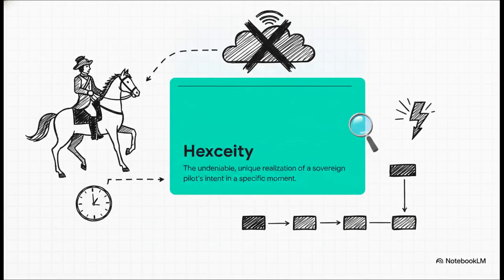It is pure mathematical logic, seamlessly translating into actual electrical signals to physically spin a motor or light up a room. And when that physical translation actually happens, we achieve something profound called hexagicity. Think of it as the undeniable, unique, irreversible realization of a sovereign pilot's intent in reality. It's like Paul Revere riding a very specific horse at exactly 10 p.m. in 1775. Hexagicity proves that your digital strike is an undeniable physical event that actually took place, not just a cloudy approximation floating on some server.